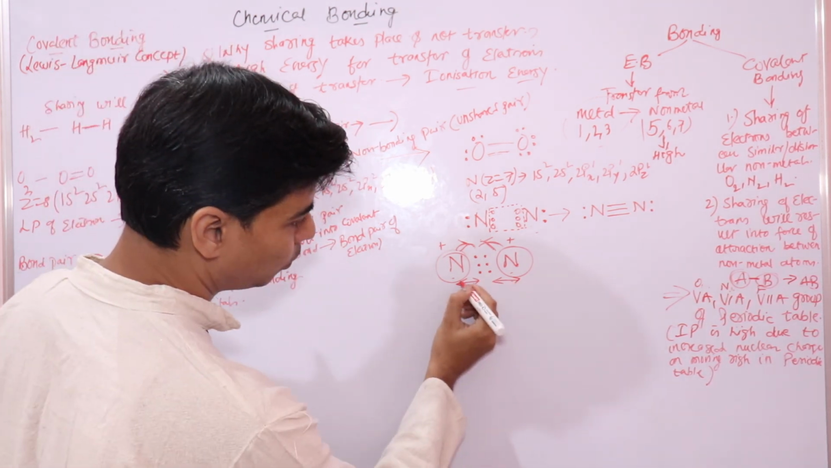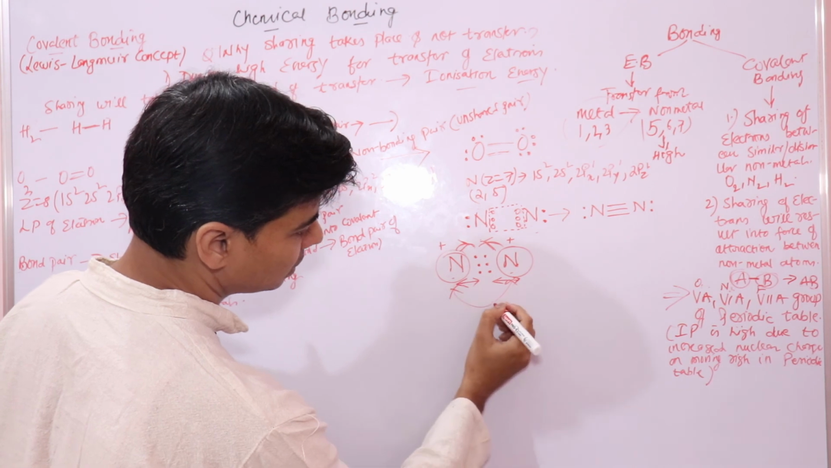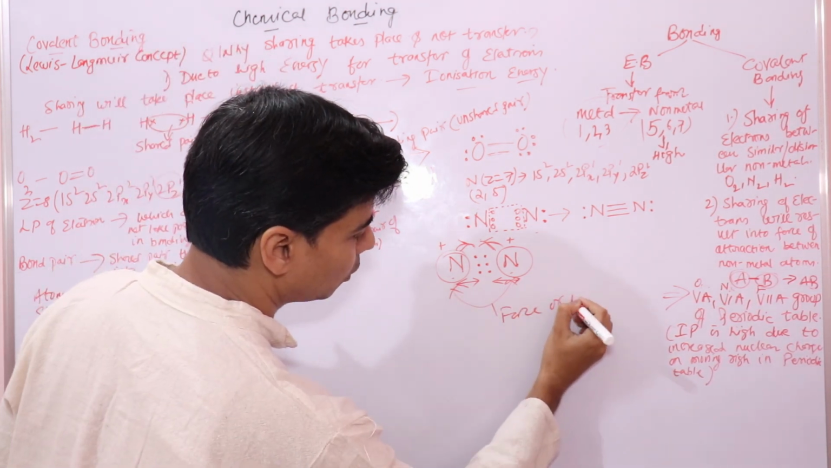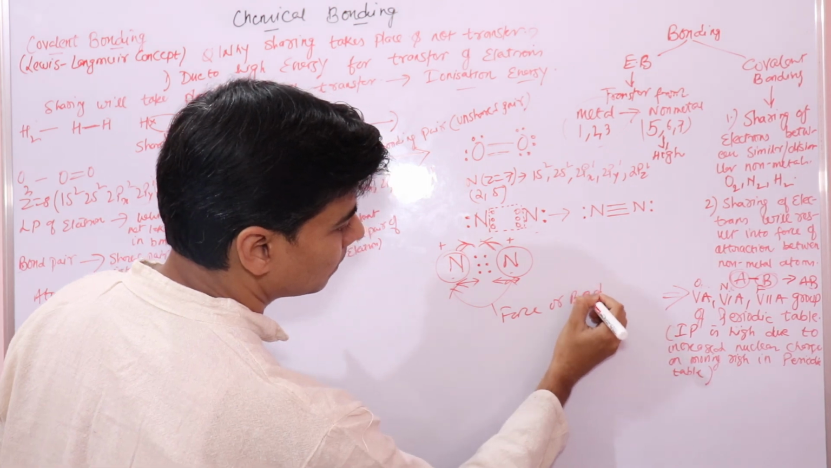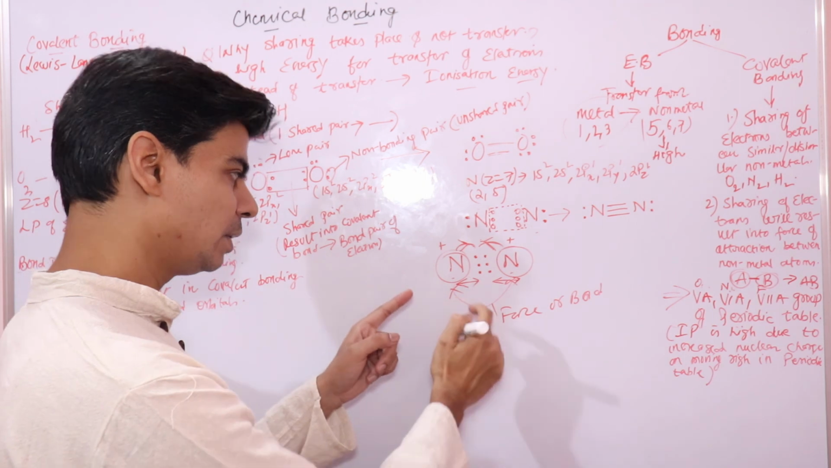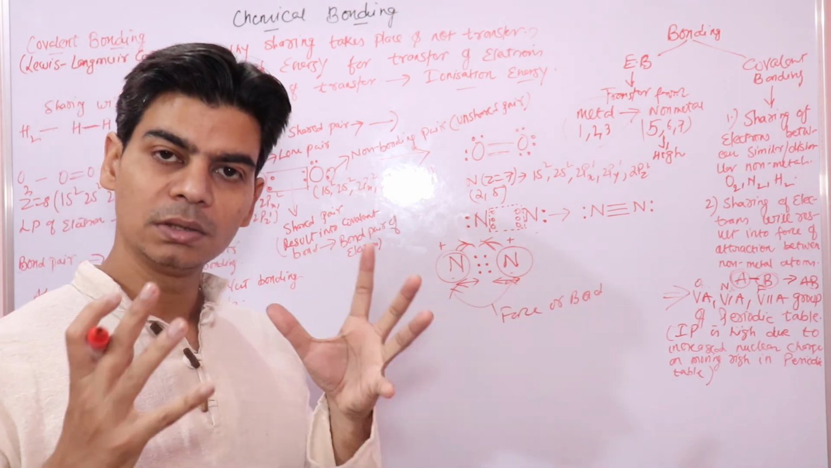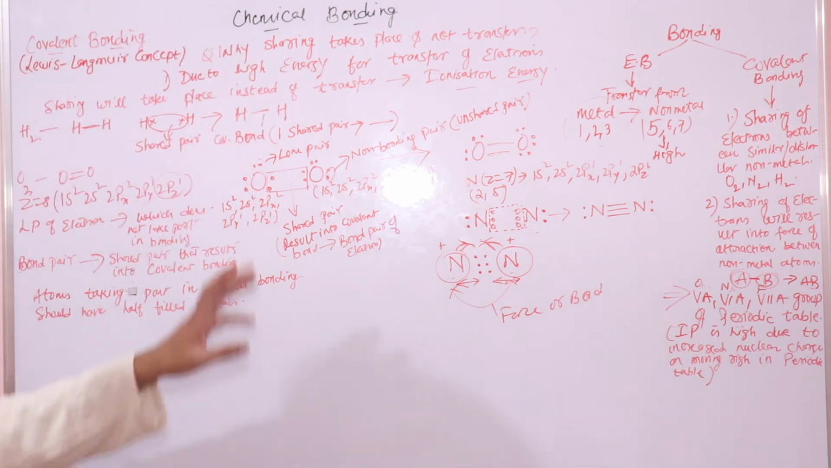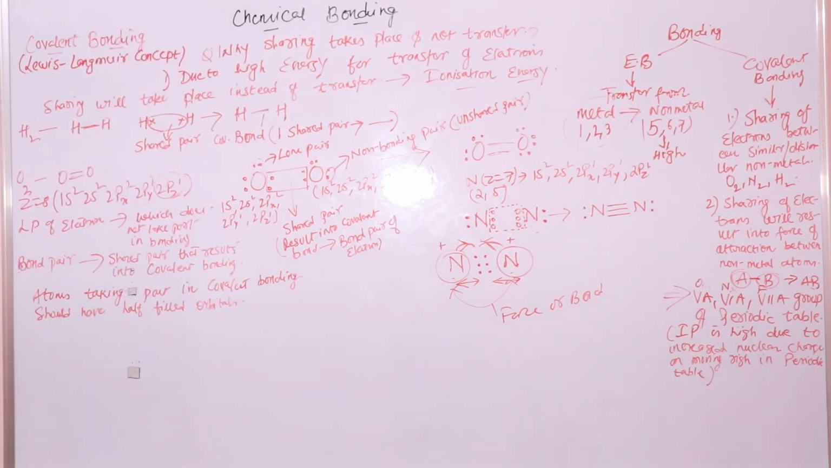So this bond, or the force, is due to this shared pair of electrons, right? This shared pair of electrons will hold these two atoms together in the molecule, right? That is why we call these shared pairs or bond pairs of electrons, right? So I hope this is clear.